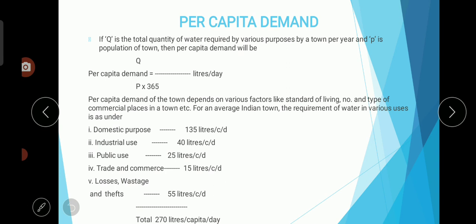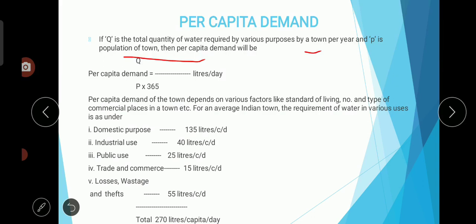So what is per capita demand? Per capita demand is very easy. It is nothing but the total quantity of water utilized by the public in a town per year is known as per capita demand. Again, I am repeating, the total quantity of water utilized by the public, that is the population of a city or a town, in a year, is known as per capita demand. Very easy.